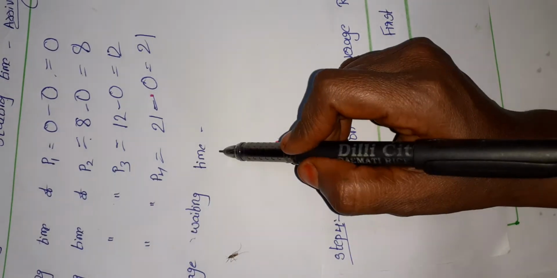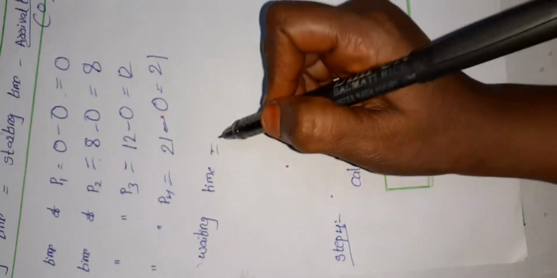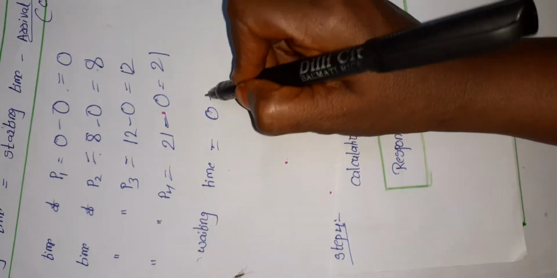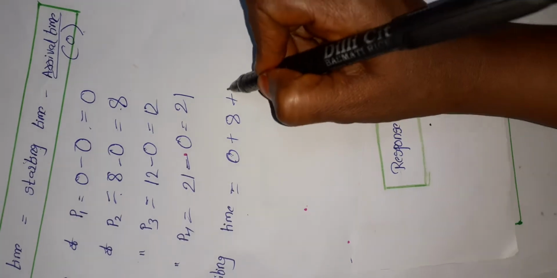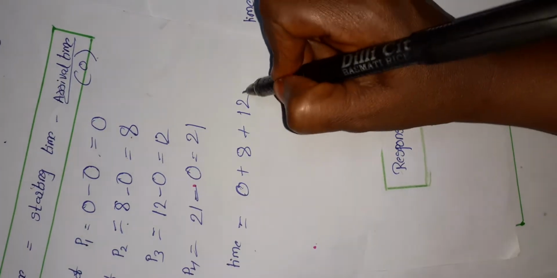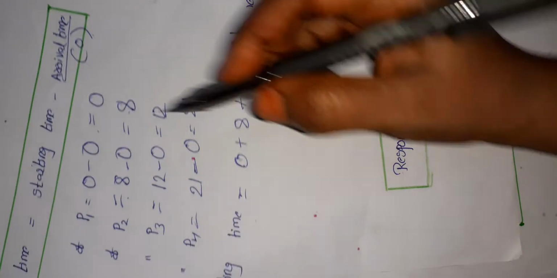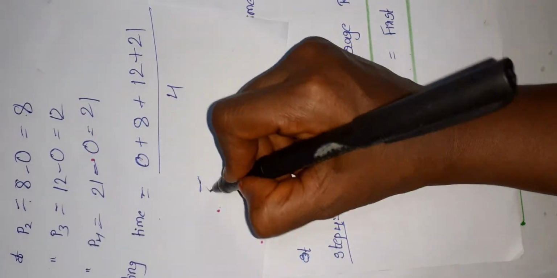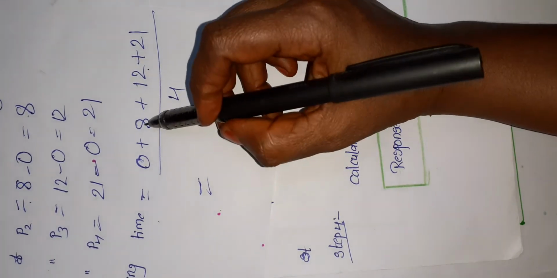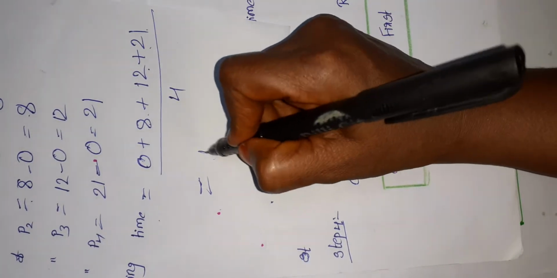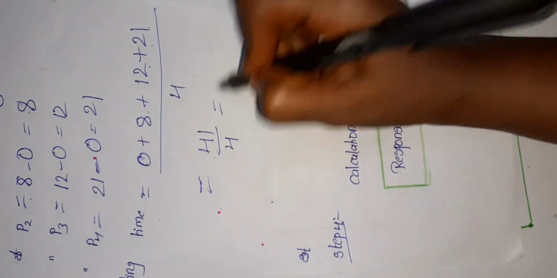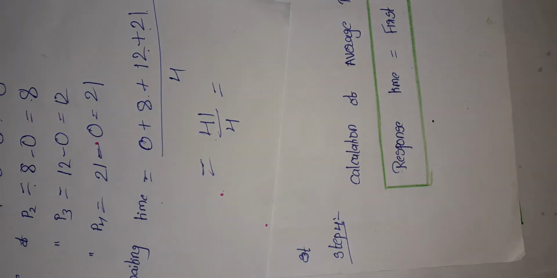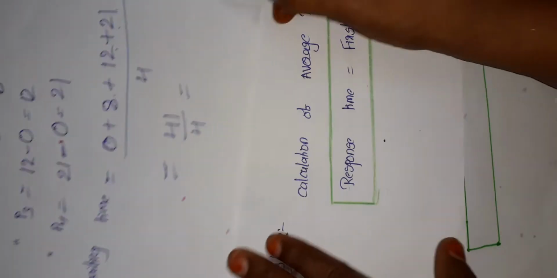Now let us calculate the average waiting time. The P1 waiting time is 0, the P2 waiting time is 8, the P3 waiting time is 12, and the P4 waiting time is 21, and we have 4 processes. 8 plus 12 is 20, and 20 plus 21 is 41. 41 by 4 is 10.25.